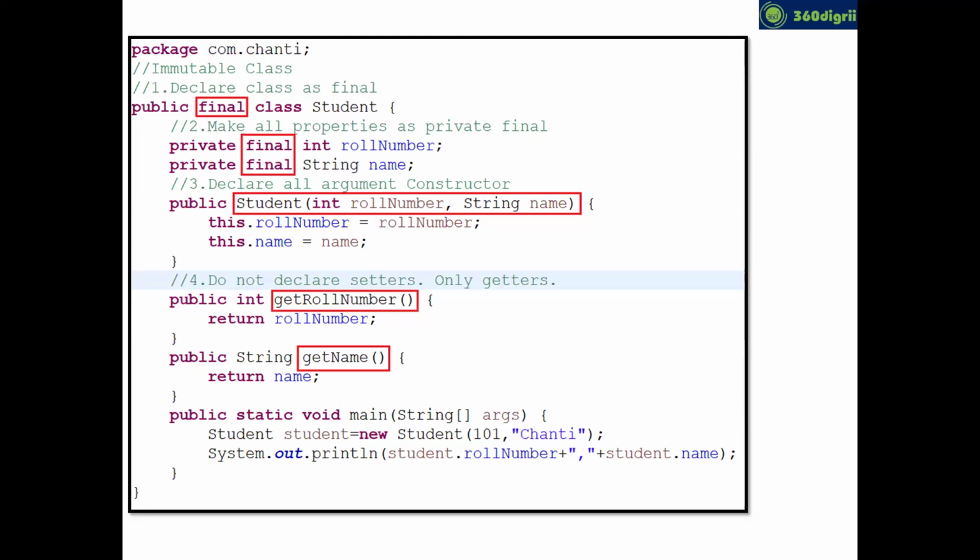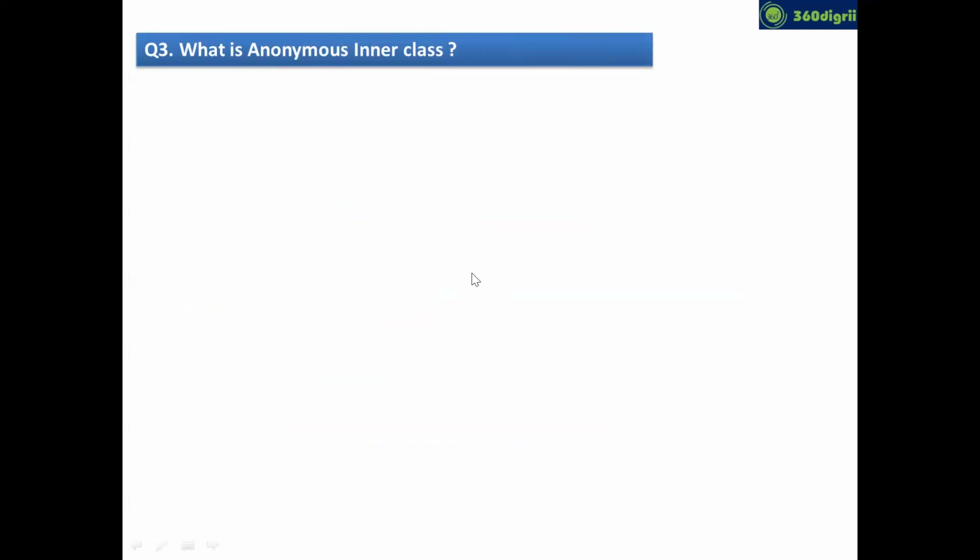I hope this makes sense. Guys, confirm in the chat. Quickly, everyone, is it clear how to create an immutable class and the difference between mutable and immutable? Okay, good. Now let me go to the next topic, buddy.